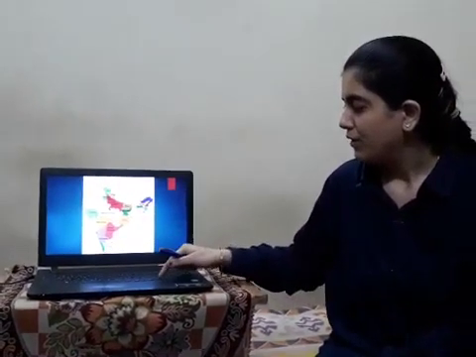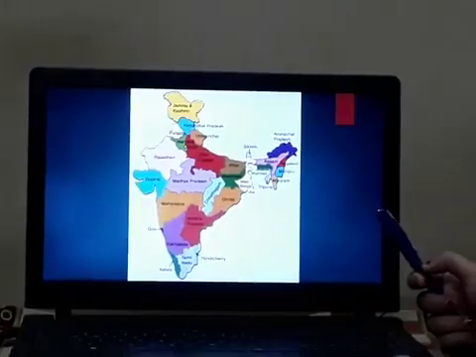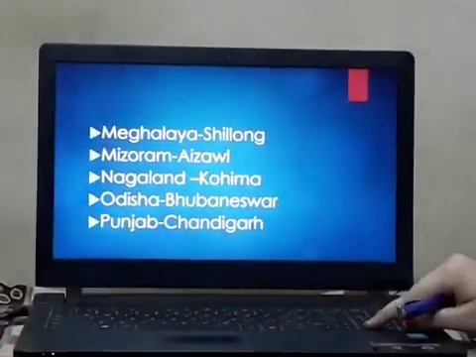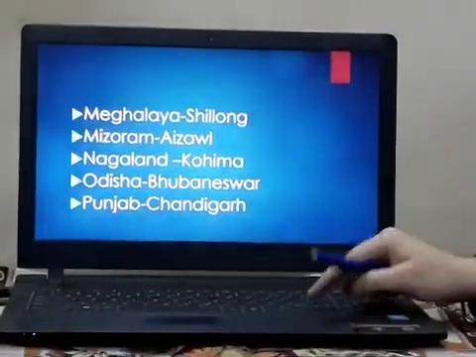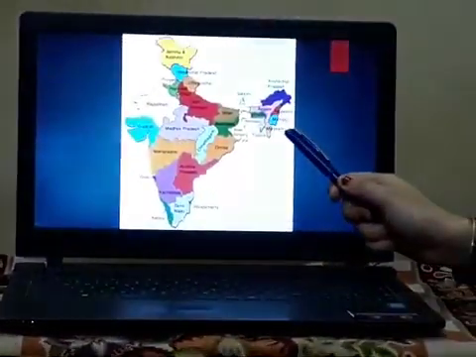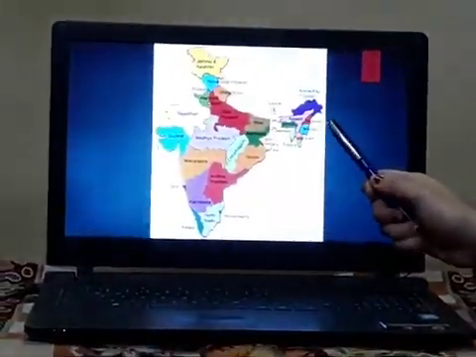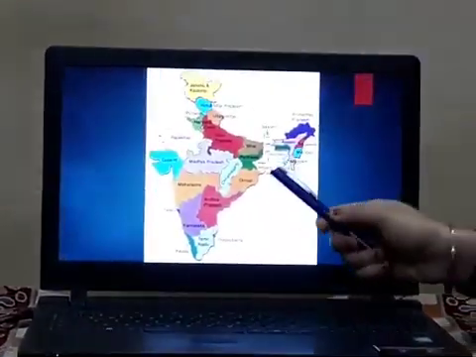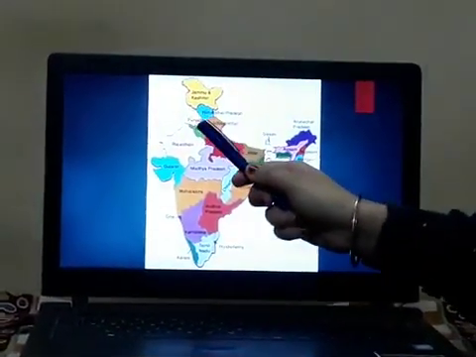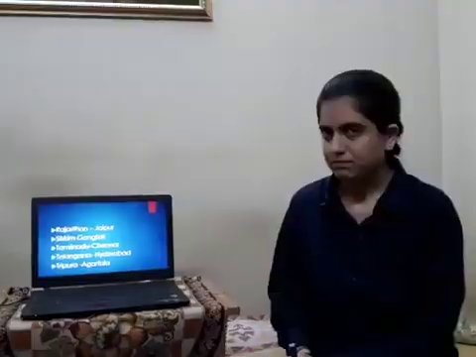Now, we can also look at the map to understand this. You can see Meghalaya, here the green portion. Then Mizoram, which is located here. Then we have Nagaland. You can see Nagaland is located here. Then we have Odisha or Orissa located here, and then we have Punjab. Like this, you can see the location of the states also.